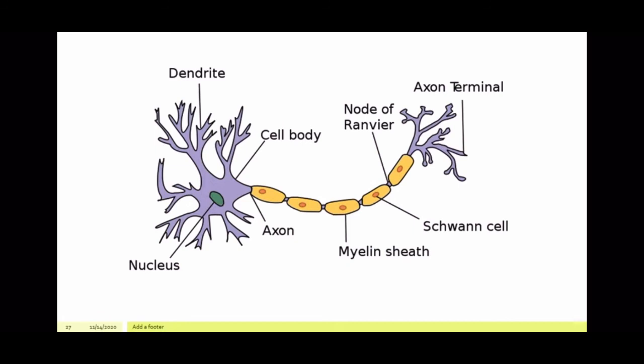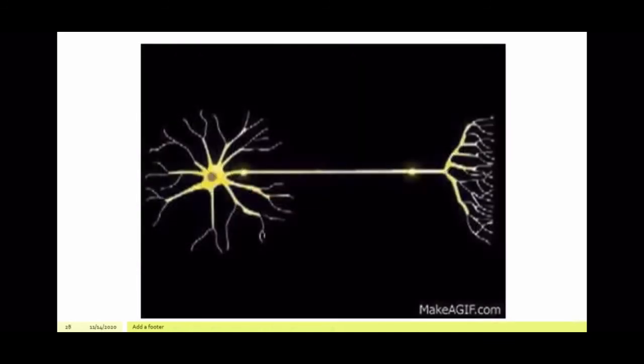So let's see how the signals are transferred from one place to another. The dendrites collect the signal from the cell body, pass it through the axon, and then towards the axon terminal. The length of the nerve cell can be as long as 1 meter also.